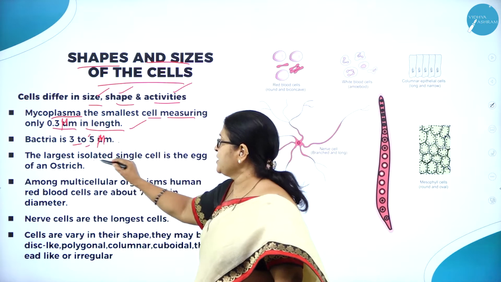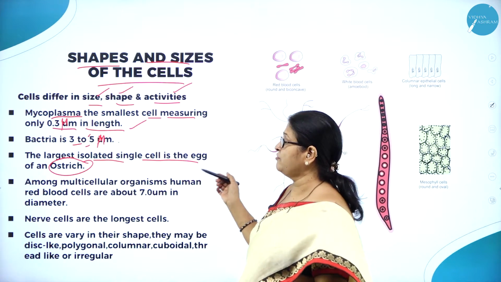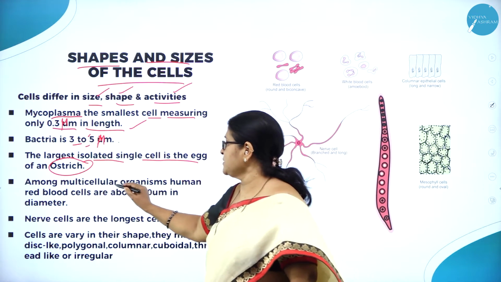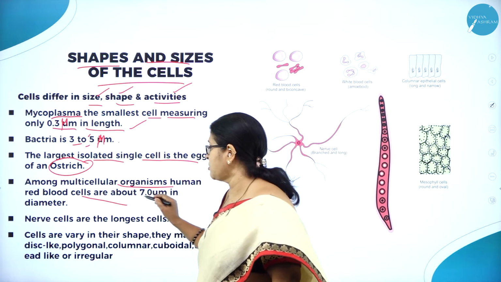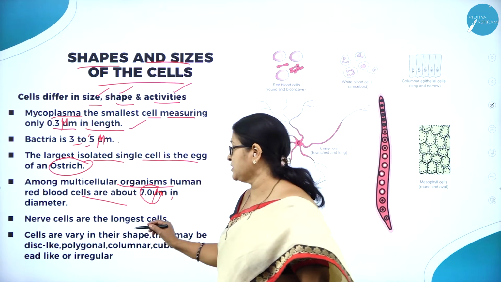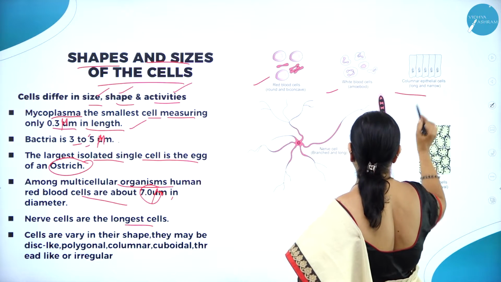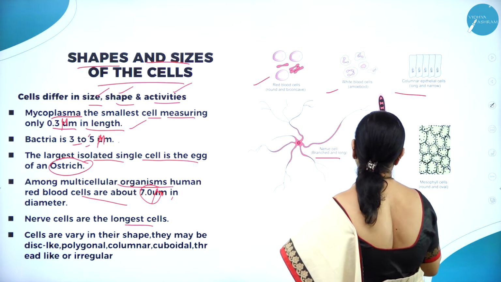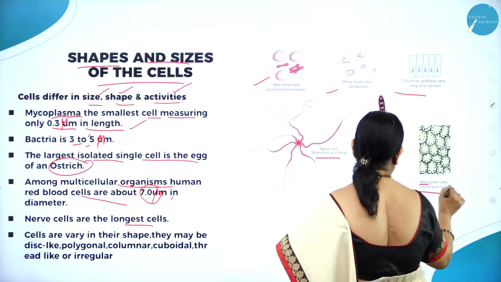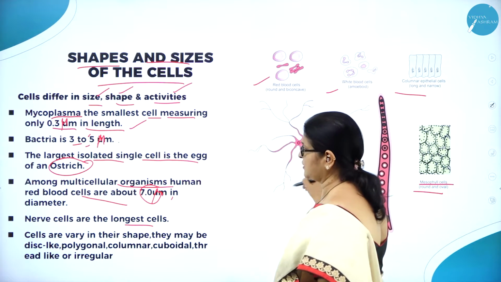The largest isolated single cell is the egg of an ostrich. All of you know ostrich is a flightless bird. Among multicellular organisms, human red blood cells are about 7 millimicron in diameter. Nerve cells are the longest. Here you can see the red blood cells, the white blood cells, columnar cells, and here you can see the nerve cell, which is the longest. Here you can see the trachea, and here the mesophyll cells.